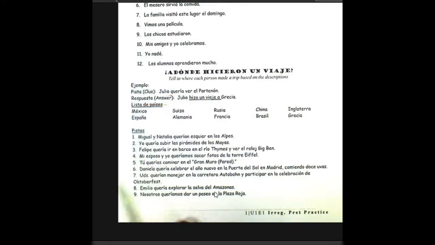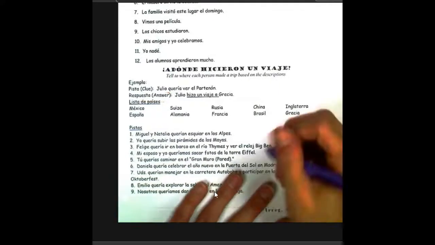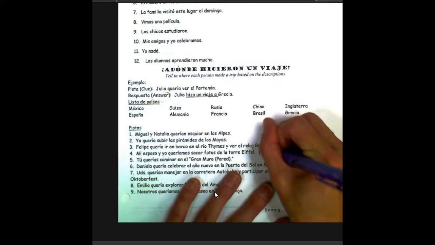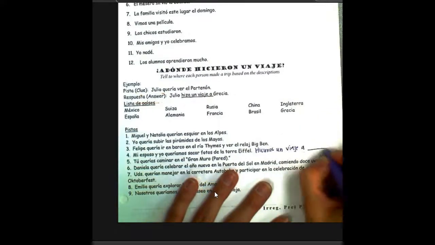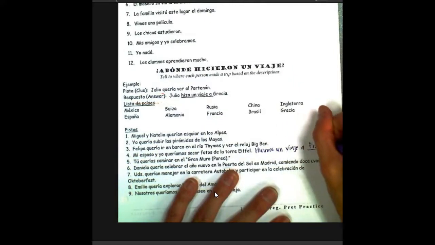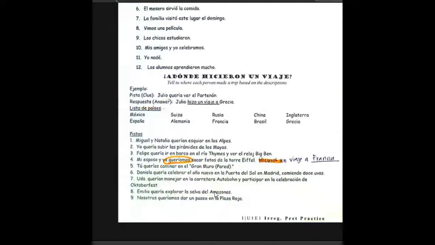And so we're going to look at number 4. Mi esposo y yo queríamos sacar fotos. Me and my husband wanted to take pictures of, can you guess what, La Torre Eiffel, it's the Eiffel. Hicimos un viaje a Francia. And the reason we know it's hicimos is because it matches in the nosotros form for we took a trip to. Then you fill in the país, el país, the country, which is Francia. And you're just going to go ahead and go through each of those and look up the answers.